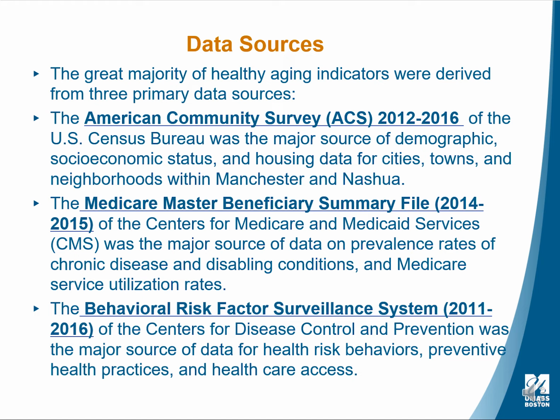The third primary data source is the Behavioral Risk Factor Surveillance System. It's a product of the Centers for Disease Control and Prevention, and it was the major source of data for health risk behaviors, preventive health practices, and healthcare access.